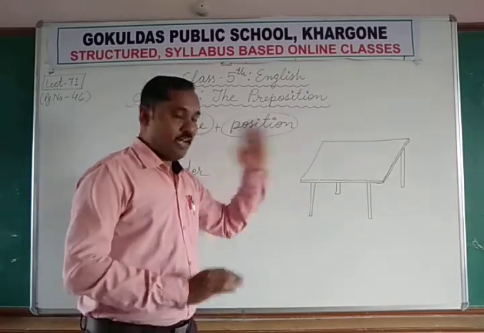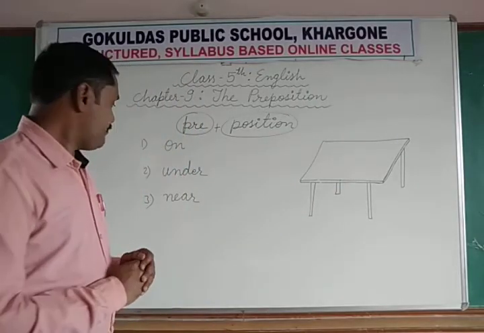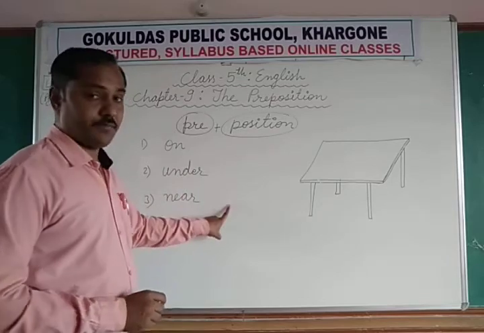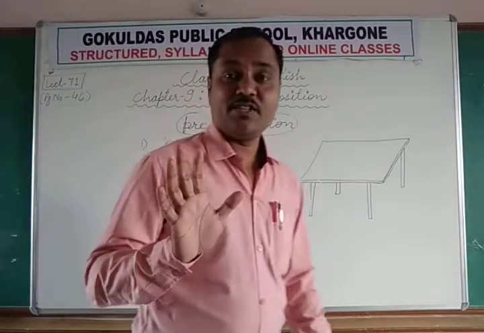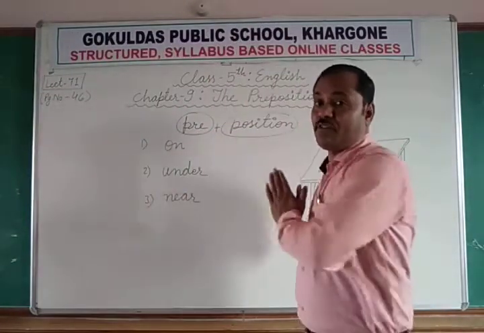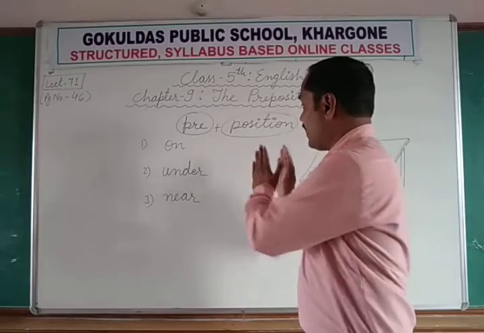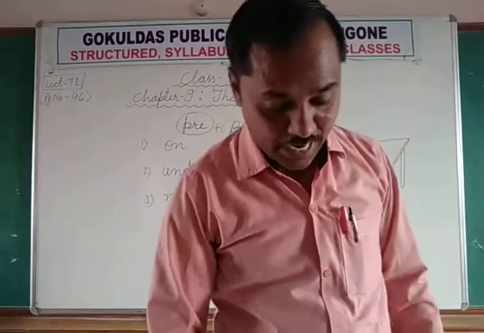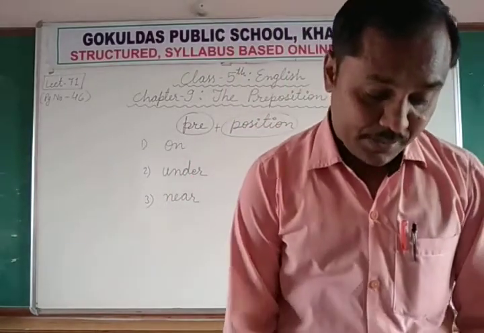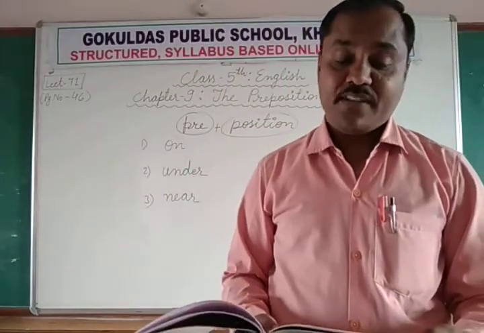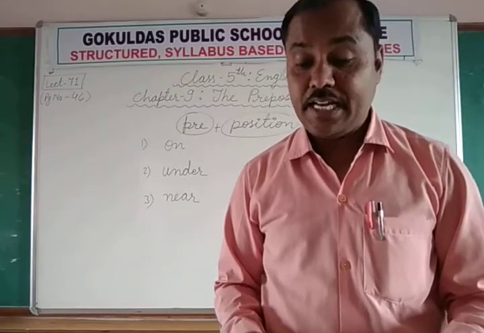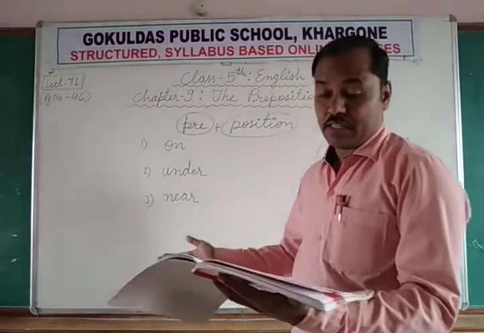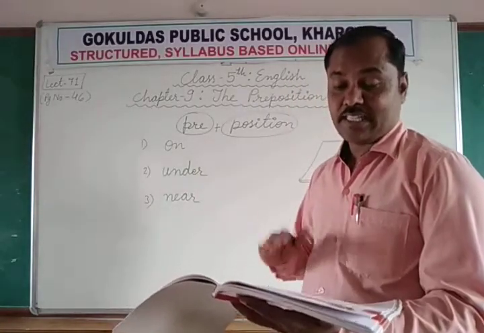In all three cases, on the table, under the table, near the table, the table is a noun. So these are followed by a noun, or they are placed before the noun or pronoun. You can say it either way. So a preposition is a word that shows the relationship of a noun or pronoun with another word in the sentence.